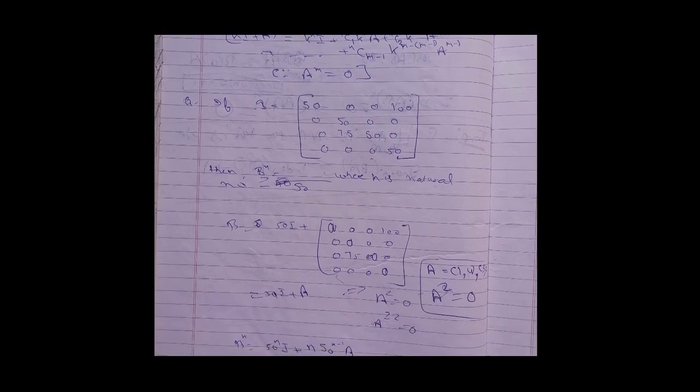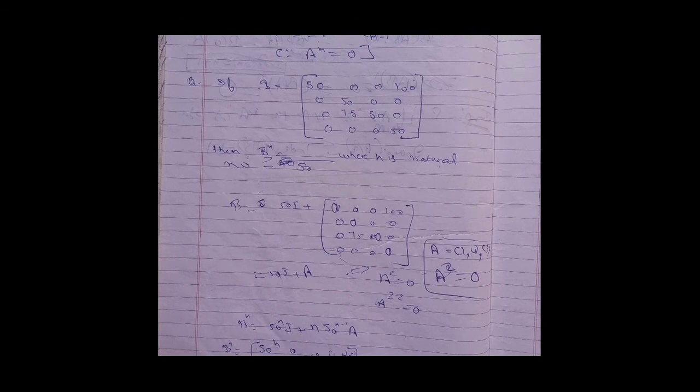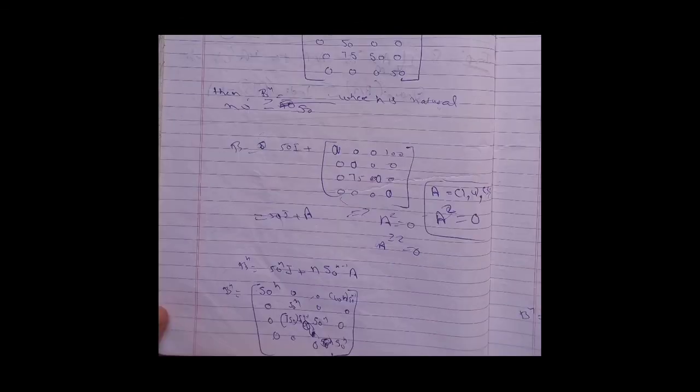Now see this question. If B is some matrix like this, then B raised to the power n will be equal to what, where n is a natural number greater than or equal to 50? Now you can write the B matrix like this: 50 times the identity matrix plus this matrix. Denote this matrix by matrix A, and the index of matrix A is 2.